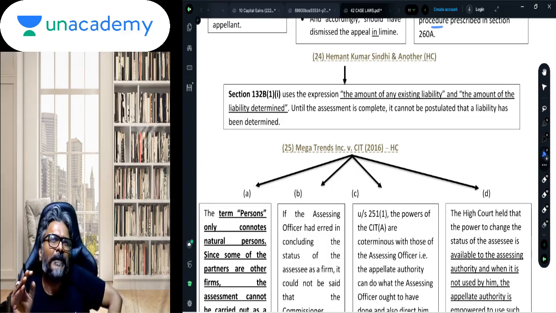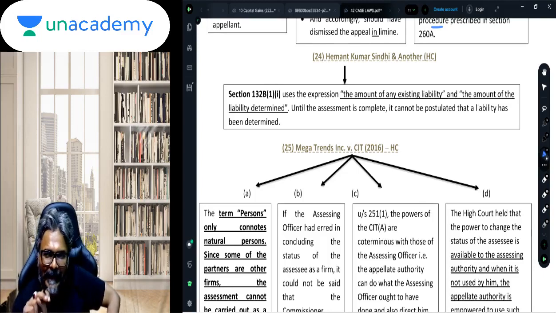That is to say, students, the seized asset can be used only to adjust against two liabilities.